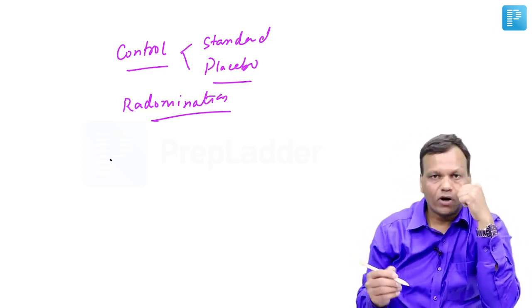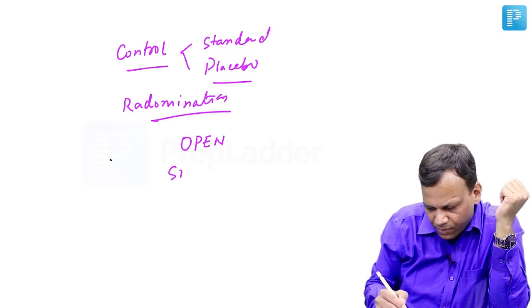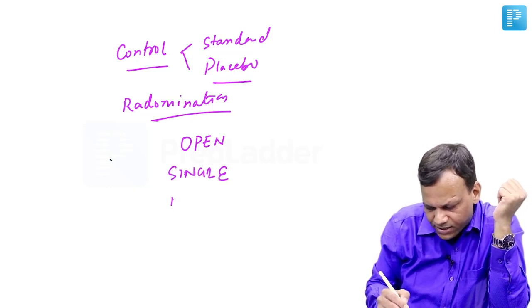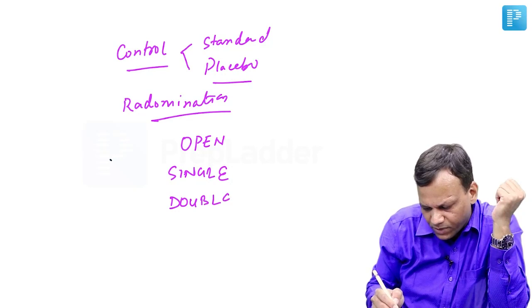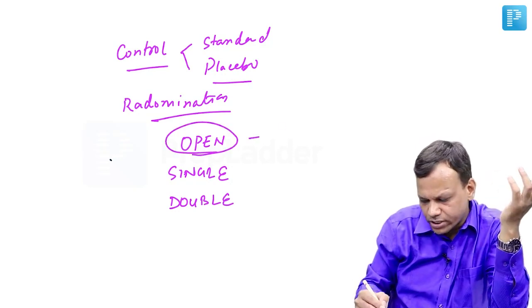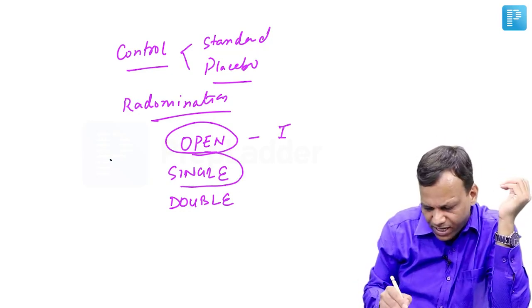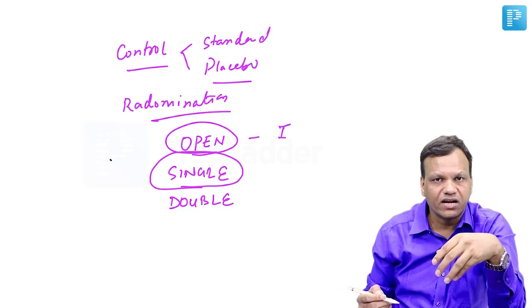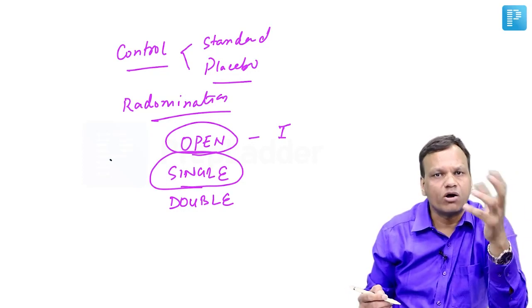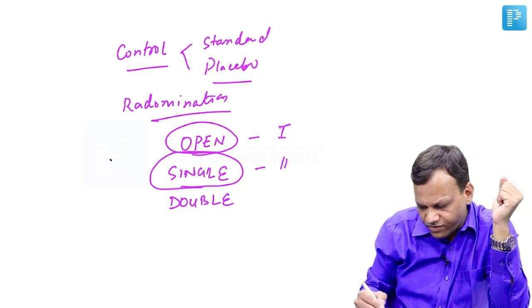Okay. So an important thing: there are studies known as open studies, single blind studies, and double blind studies. Open means everyone knows who is getting the drug and who is getting the placebo. This is usually done in phase 1 when we do not need to test the efficacy. Single blind studies are those in which the patient is unaware whether he is getting a drug or placebo, but the investigator knows. These are usually done in phase 2.